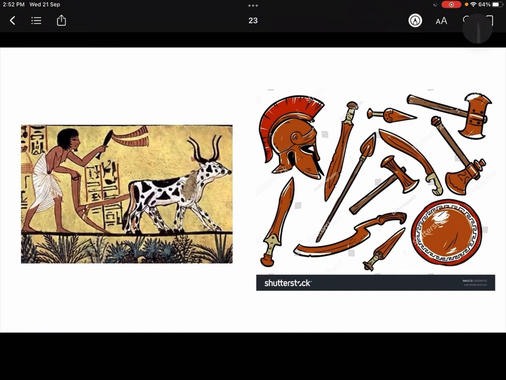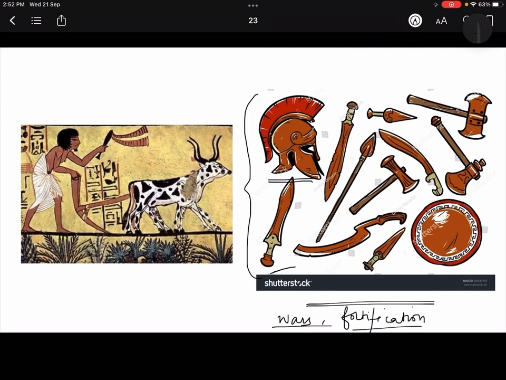So these kinds of weapons, modern weapons, they were using. You can well imagine these things are used at the time of wars. So wars must have started. With wars, fortification must have started, because if war will happen, a king or a kingdom will try to fortify its walls, fortify its territory to keep itself safe. So from that, kings and kingdoms must have started.